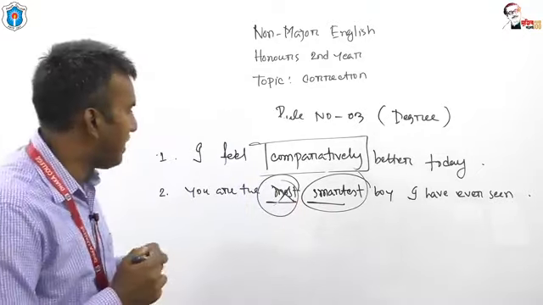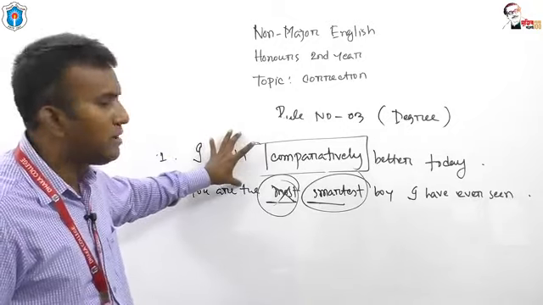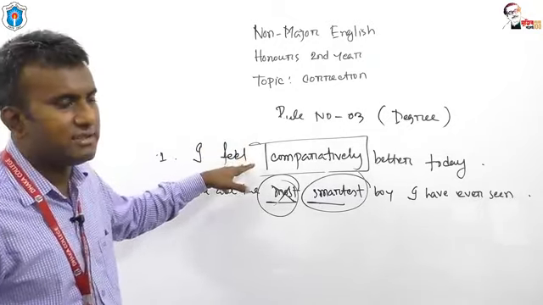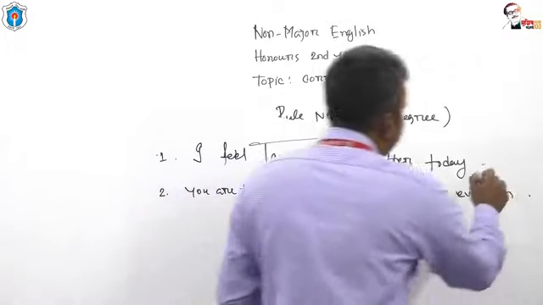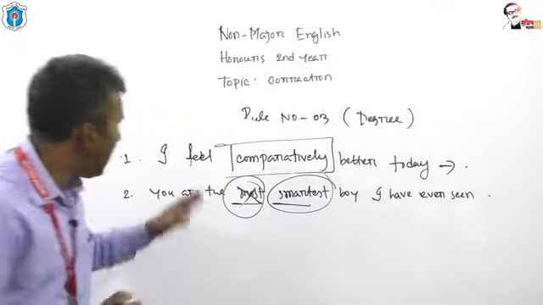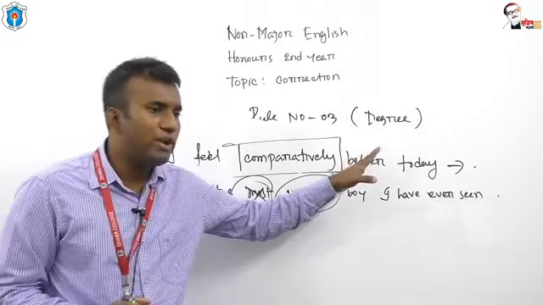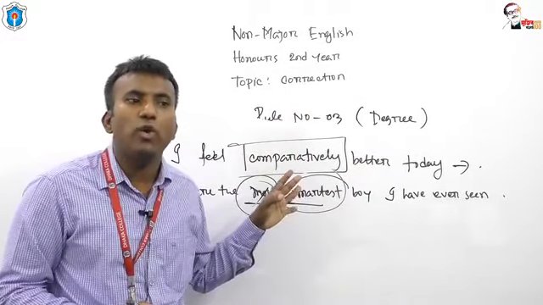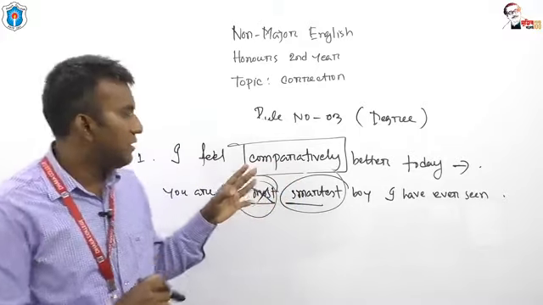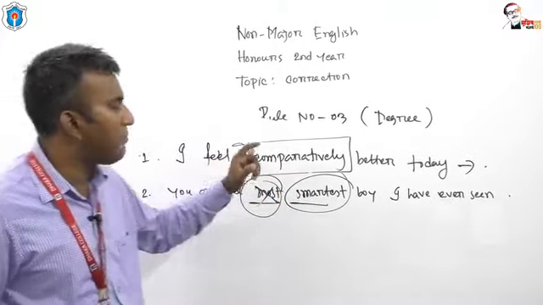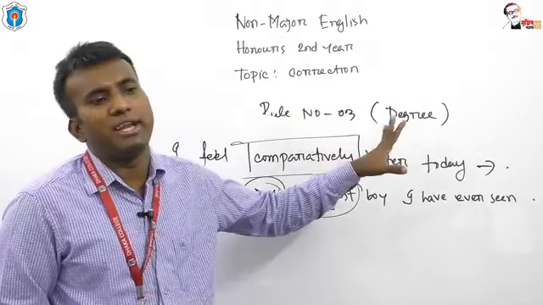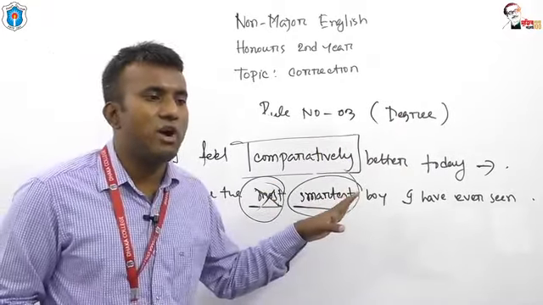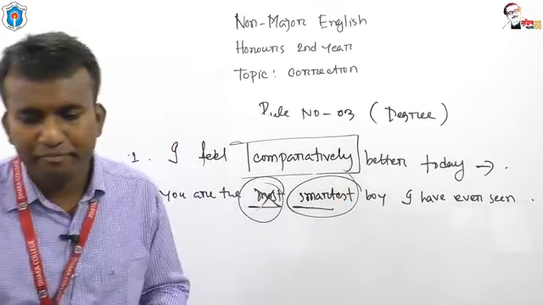So, what should be the correct option of the first sentence? You should write, I feel better today, or I feel comparatively well today. Okay. The first sentence should be I feel comparatively well today or I feel better today. And the second one is you are the smartest boy I have ever seen. Okay.